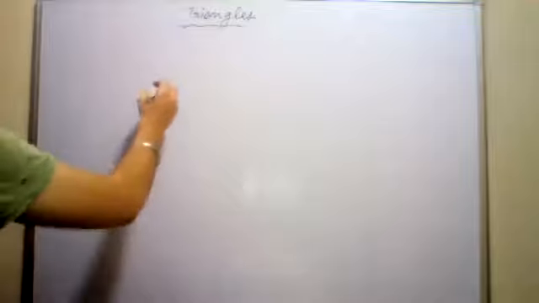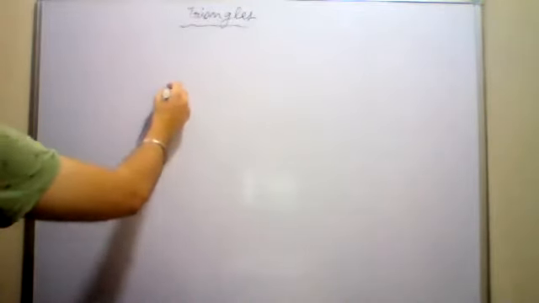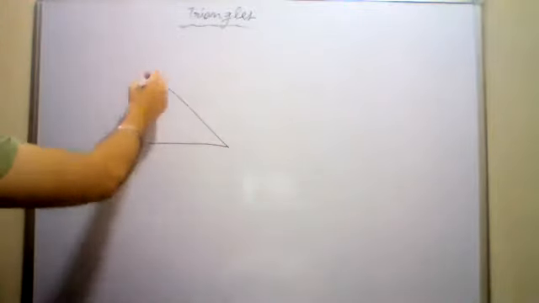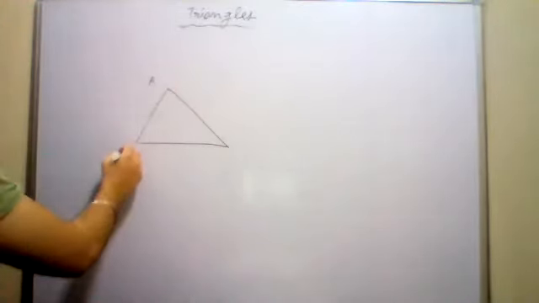Before starting the questions, let us first understand what an exterior angle of a triangle is. So I am making a triangle here on the board, triangle ABC.